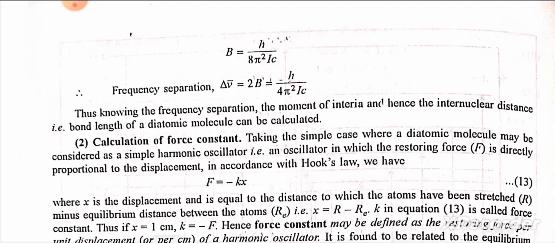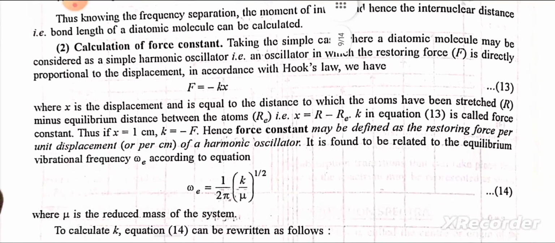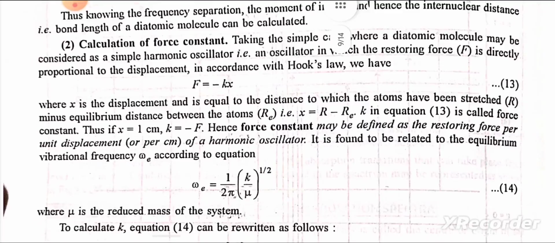Calculation of force constant. Taking the simple case where a diatomic molecule may be considered as a simple harmonic oscillator, that is, an oscillator in which the restoring force F is directly proportional to the displacement in accordance with Hooke's law, we have F is equal to minus kx, where x is the displacement and is equal to the distance to which the atoms have been stretched, r, minus the equilibrium distance between the atoms, re, that is, x is equal to r minus re.